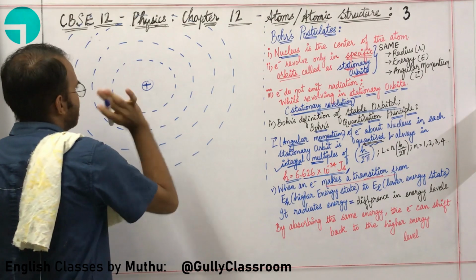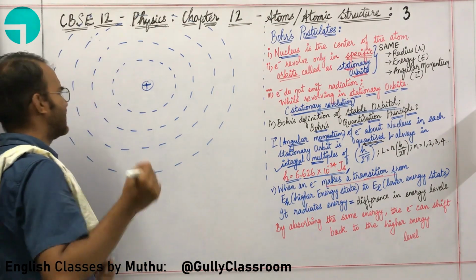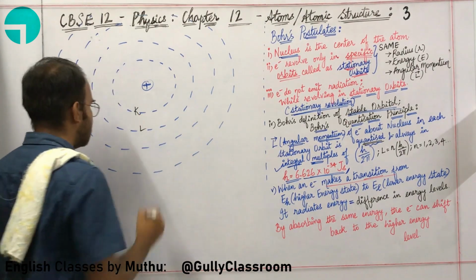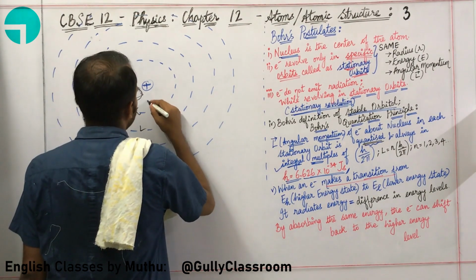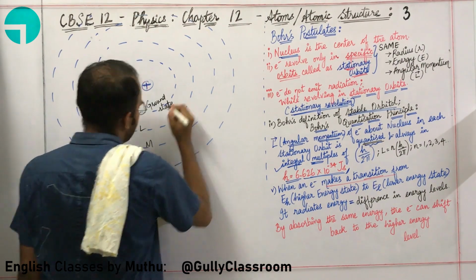Right. So let me give these particular orbits certain names. Let me call this K shell, this L shell, and let me call this M and N. The first is going to be called the ground state. Okay, sir, what about L?